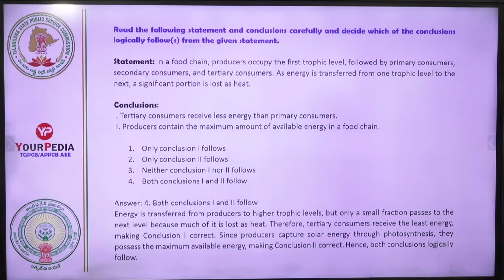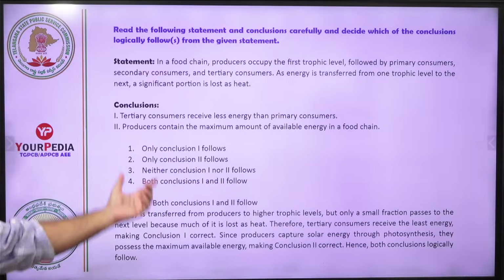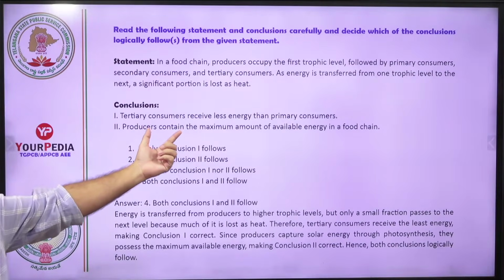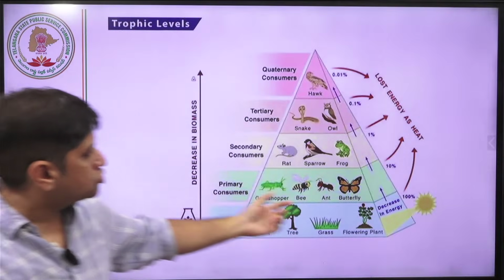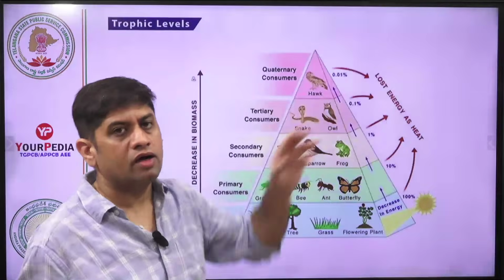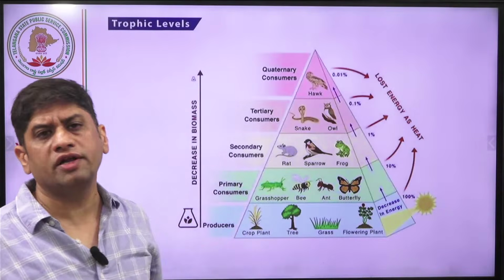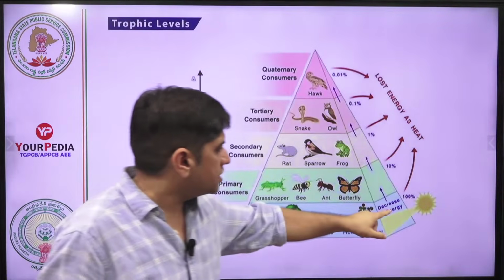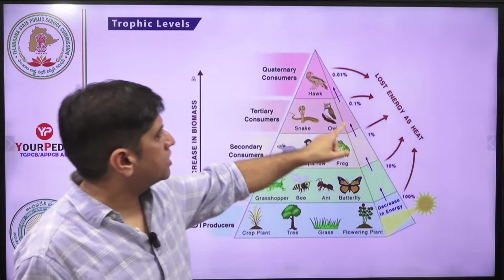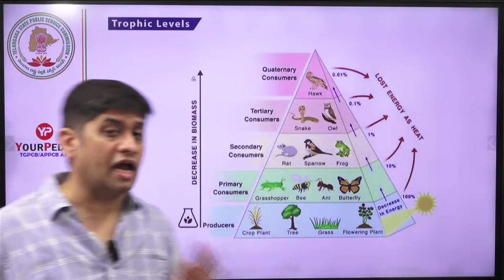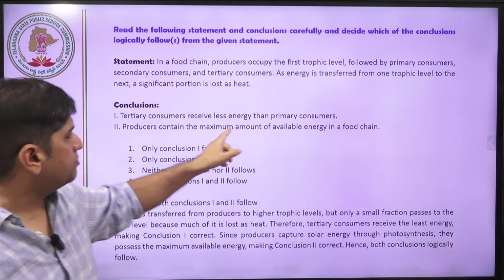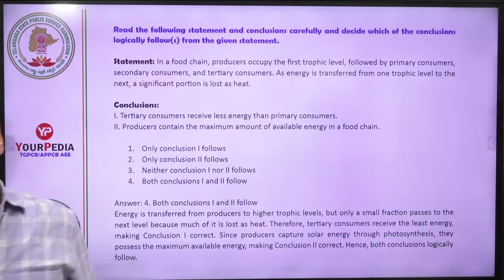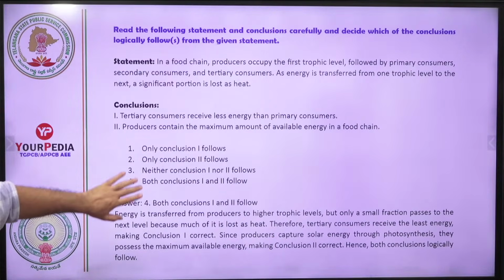Okay, let's see this. So both conclusion 1 and 2 will follow from this. Energy is transferred. Tertiary consumers receive less energy than primary consumers. That is true. As you go from producer to consumer, at every stage only 10% energy goes to the next stage. So 100% energy, 10% energy, 1% energy, 0.1% energy, 0.01% energy, 90% gets wasted. So that statement is correct. Producers contain the maximum amount of available energy. That is true because they are sitting at the bottom. So that was a correct statement. Both the conclusions are correct.